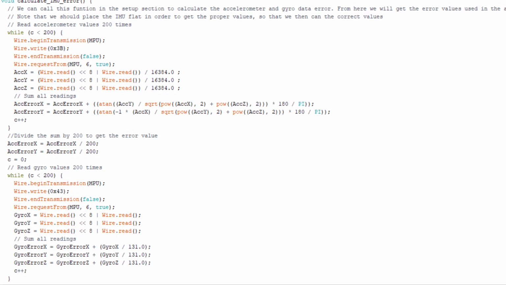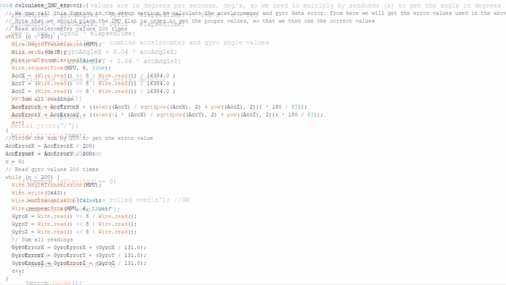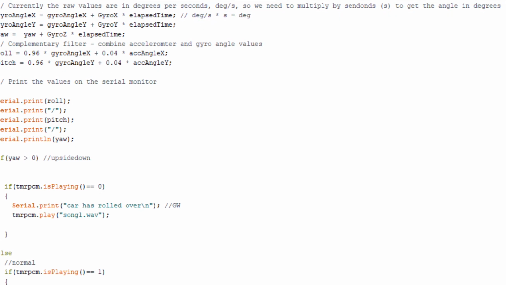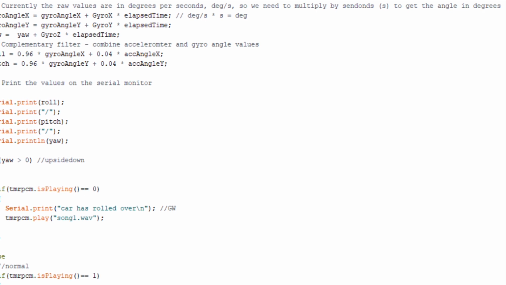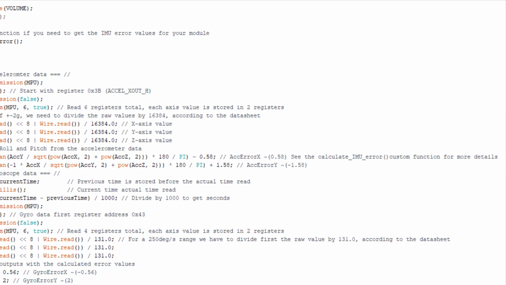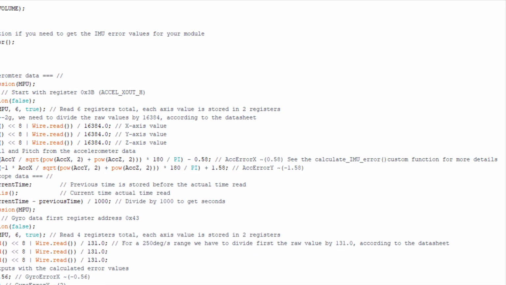the angular velocity. The sensor can also measure gravitational acceleration along the three axes, and using some trigonometry, we can calculate the angle at which the sensor is positioned. Using this data, we can get extremely accurate information about the sensor orientation. We use this data to determine whether the vehicle is upside down or not.